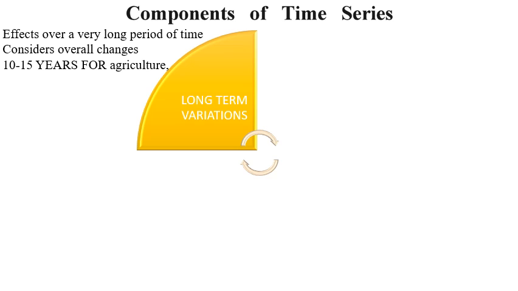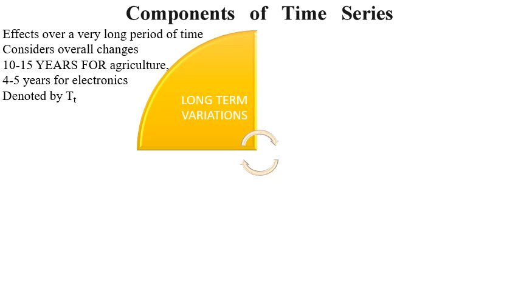If we are talking about agriculture, then its effect lasts for 10 to 15 years. So for 10 to 15 years of agriculture, we can see a long-term trend. But if it is electronics, it is 4 to 5 years, because electronics changes each month. Agriculture has yearly production, electronics has monthly production. So for electronics it is only 4 to 5 years, whereas the trend for agriculture is 10 to 15 years.